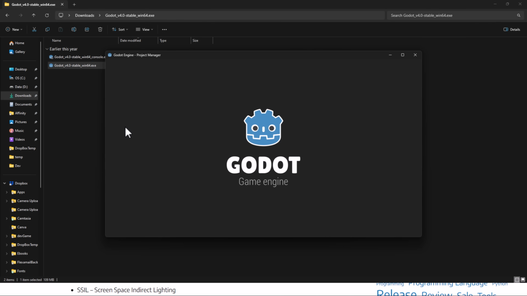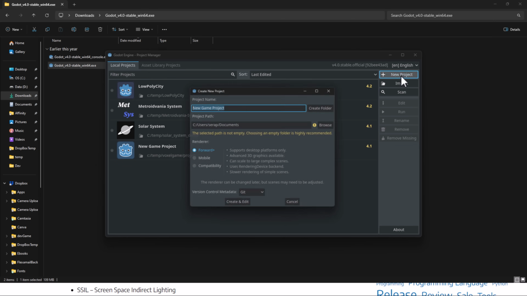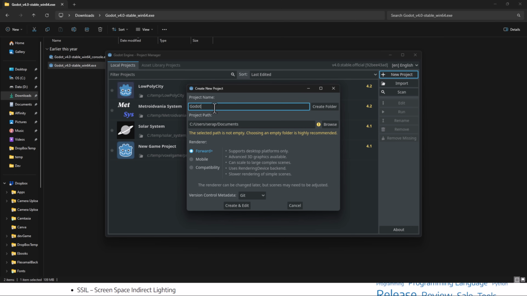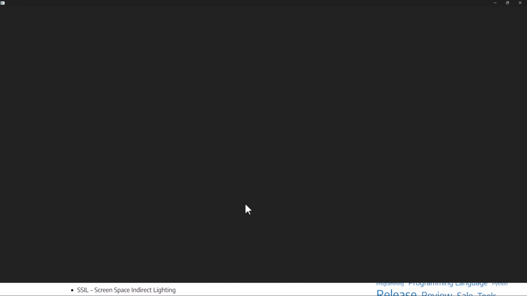So you're going to see here, the Project Manager got a bit of a facelift, not too much. And then we're going to go ahead and create a new project. So Godot 4, of course, this goes in C:/temp because of course it does. I always, again, find it unintuitive that the project name comes after the path. It's one of those things I found just irritating ever since I started. So here, version control: none. You've got GitHub built in. You can create it off the hop now.